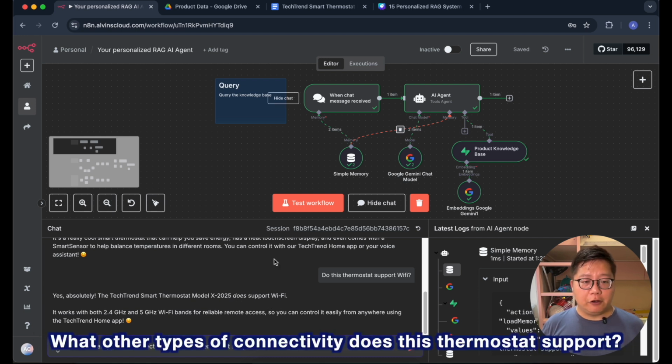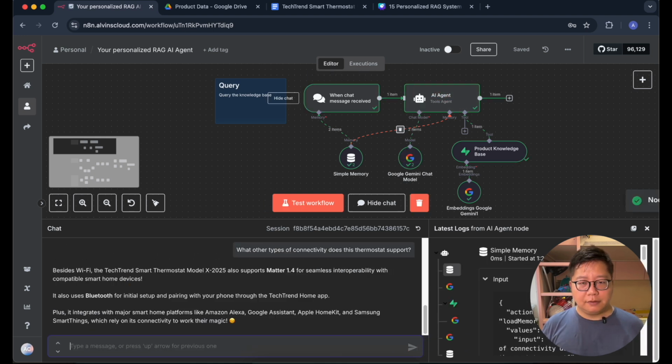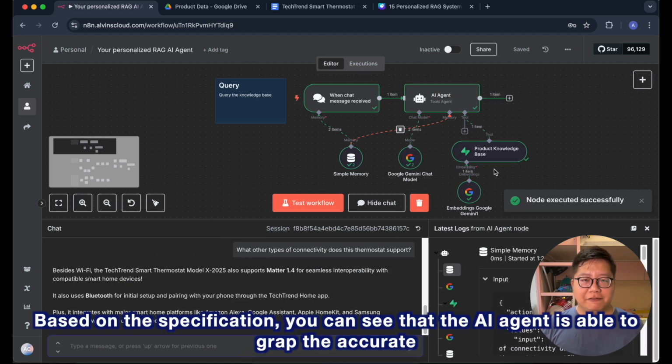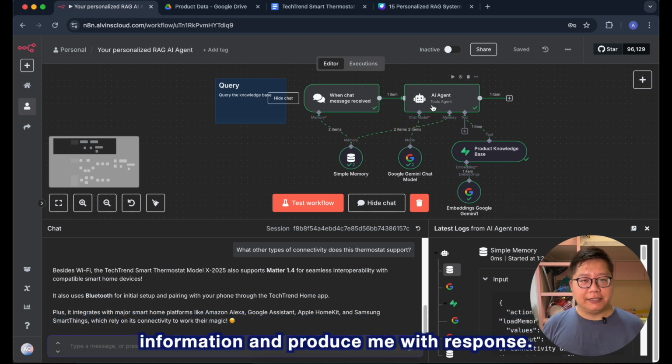What other types of connectivity does this thermostat support? Based on the specification, you can see that the AI agent is able to grab the accurate information and produce a response.